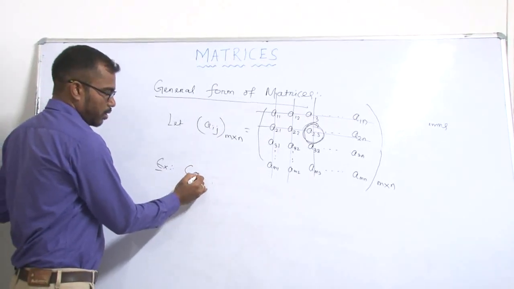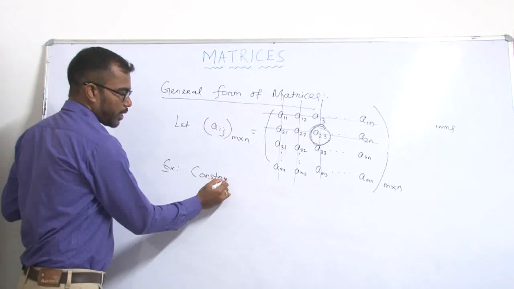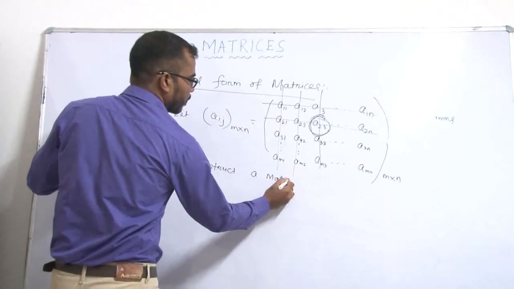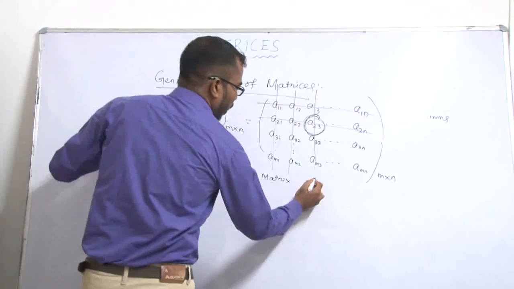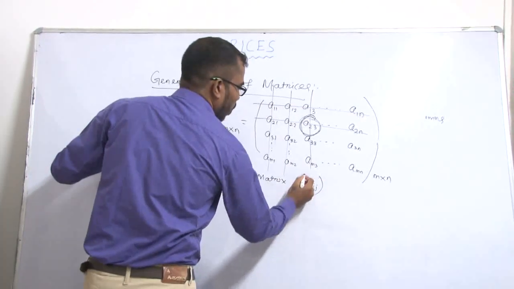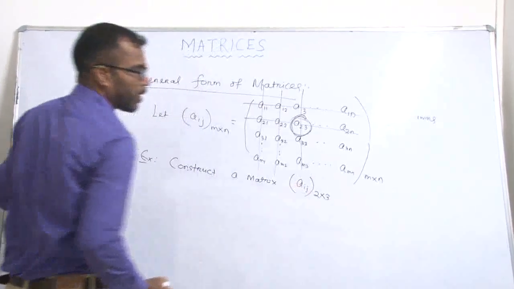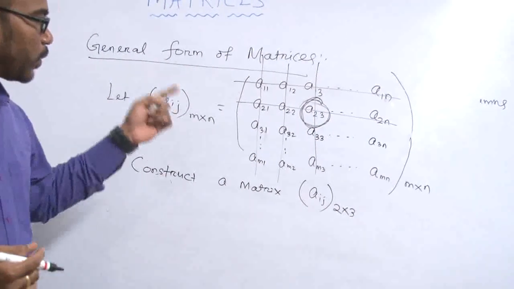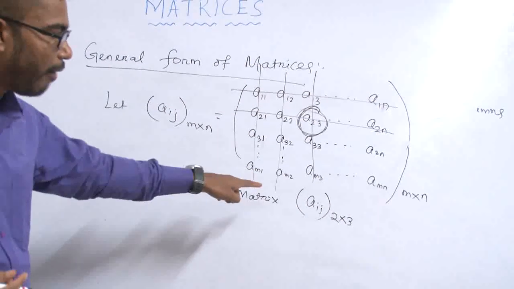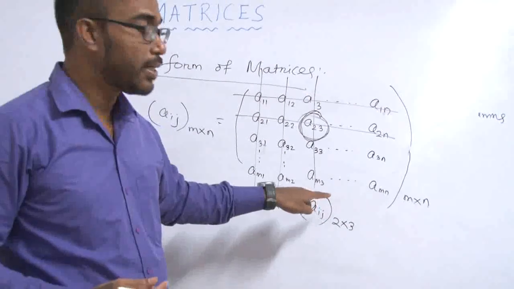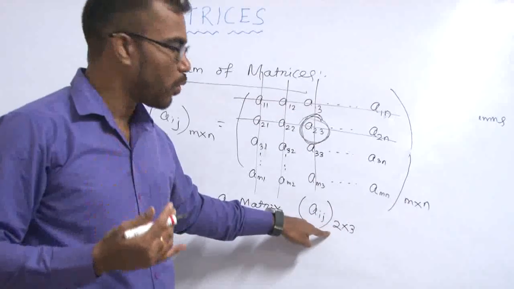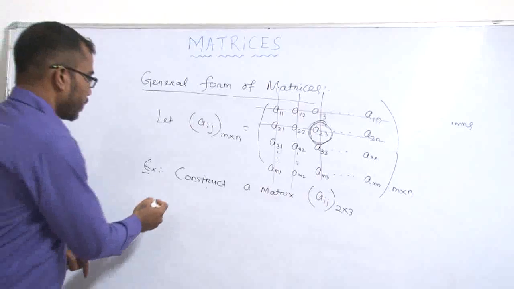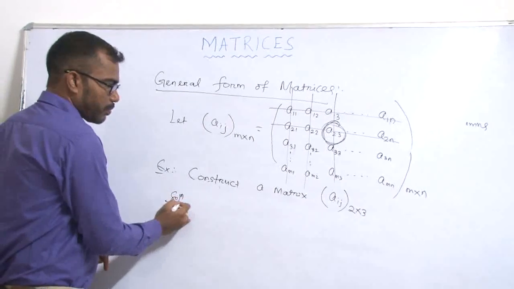Now construct a matrix Aij of 2 into 3. That means we have to create a matrix of order 2 into 3. 2 into 3 means the number of rows is 2 and the number of columns is 3. So these are the solutions.